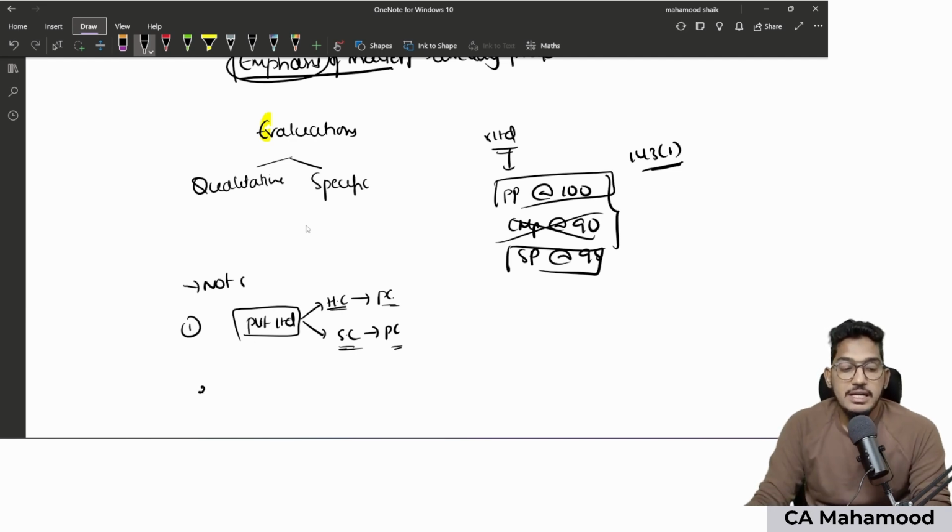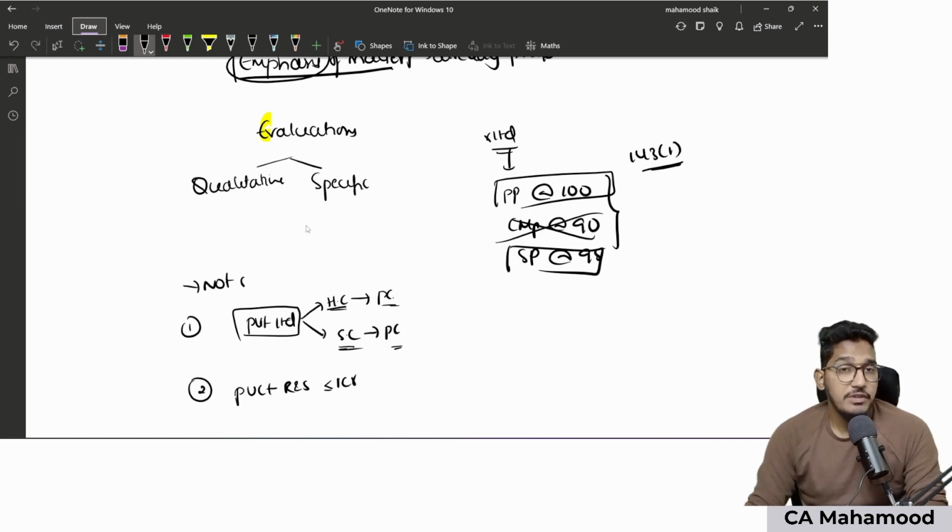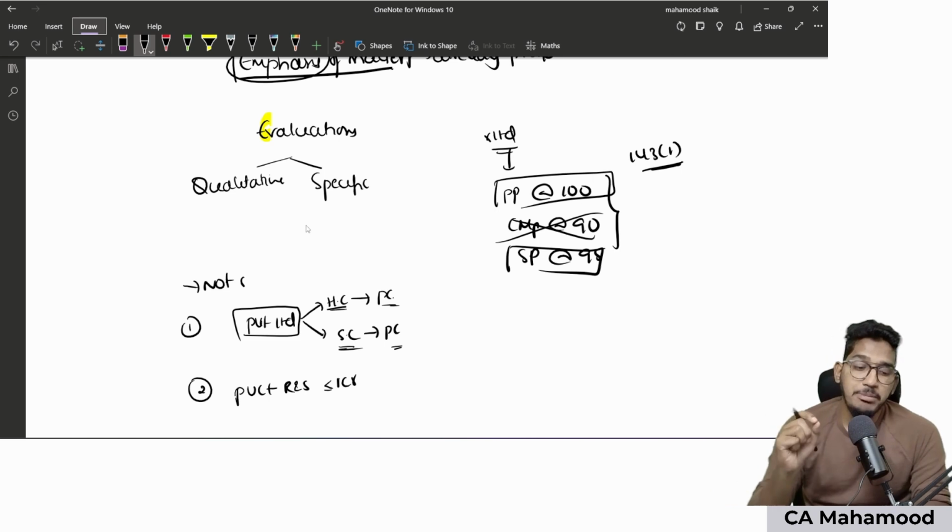Condition number 1. Second condition, your client paid up capital and reserves and surpluses should not exceed 1 crore. That means it shall be less than or equal to 1 crore. Even if it is 1 crore is also fine, but paid up capital and reserves and surpluses shall not exceed 1 crore even by 1 rupee also. Now some special points to be kept in mind while doing the calculation.